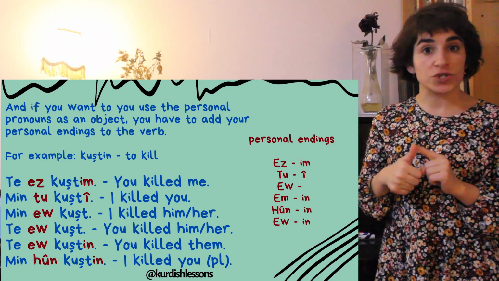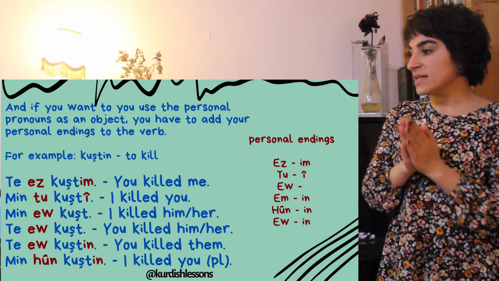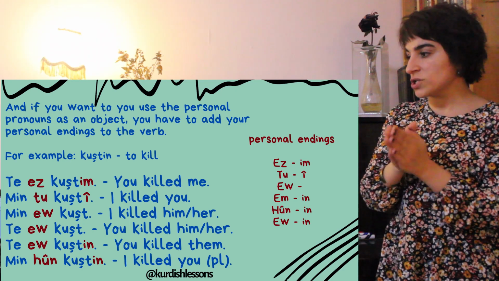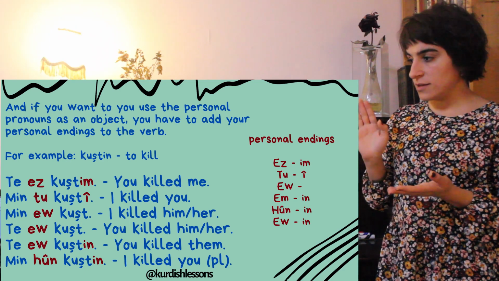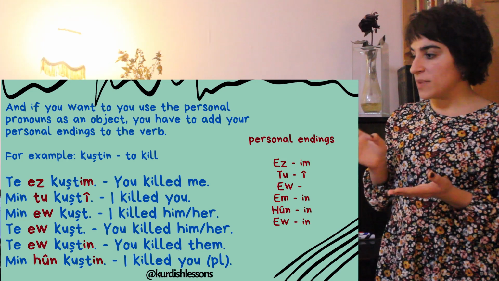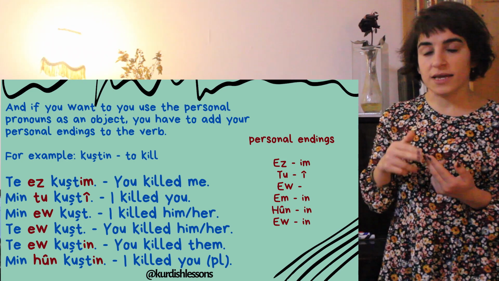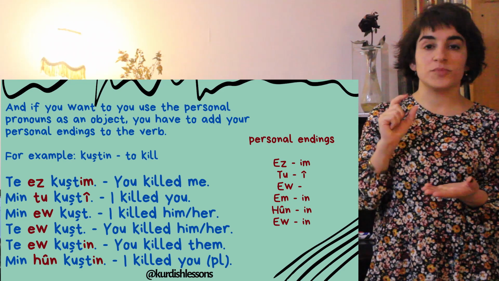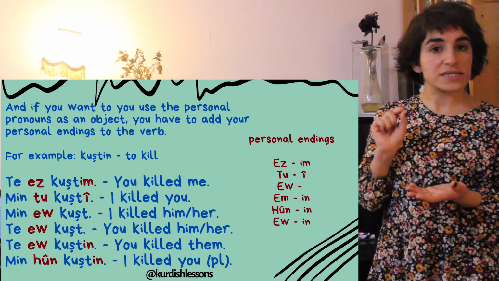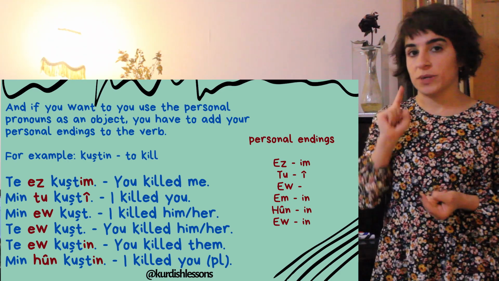And "men au kusht," I killed him or her or it. "Te au kusht," again just past tense stem, kusht. And for example, "te au kushten," you killed them, with plural personal endings, "n." And "men hun kushten," I killed you, plural.